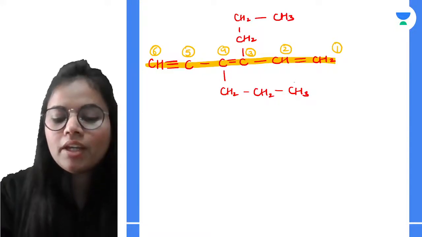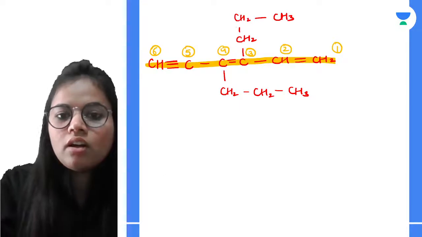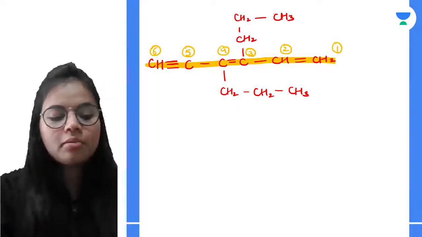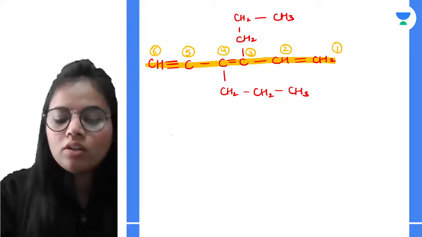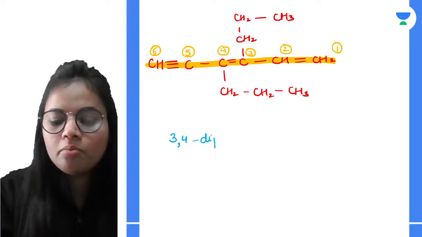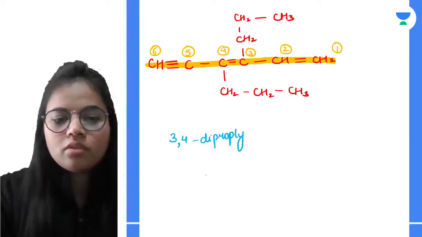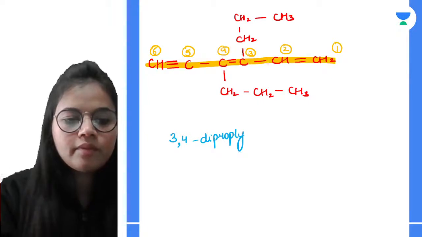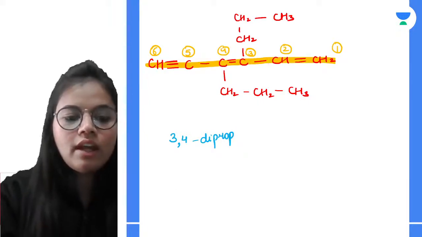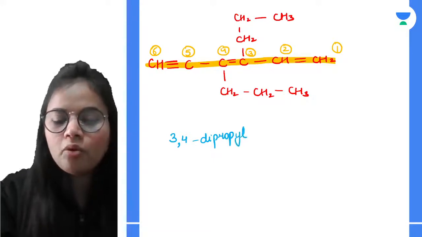On 3 and 4 there is the same group, that is propyl, 3 carbon atoms. So on 3 and 4, 2 propyl groups, so dipropyl.